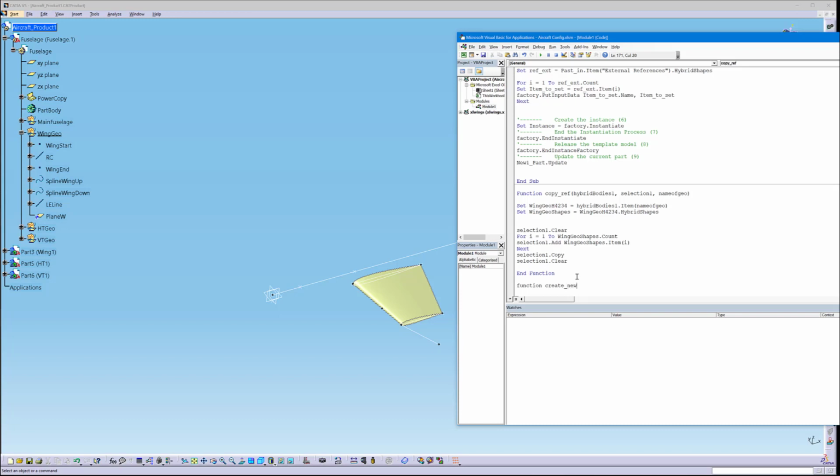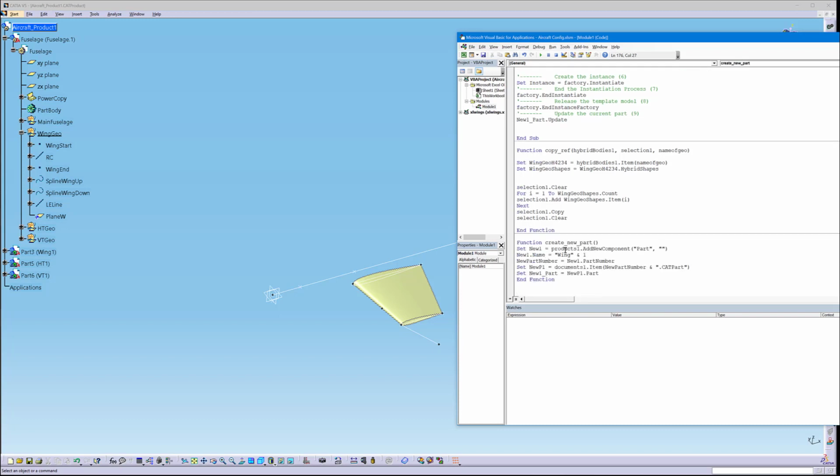Function create new part. So what's unique here is products1 is not defined anywhere. What is products1? It has to be an input. Same goes for documents1. And we need to give new one underscore part as an output.